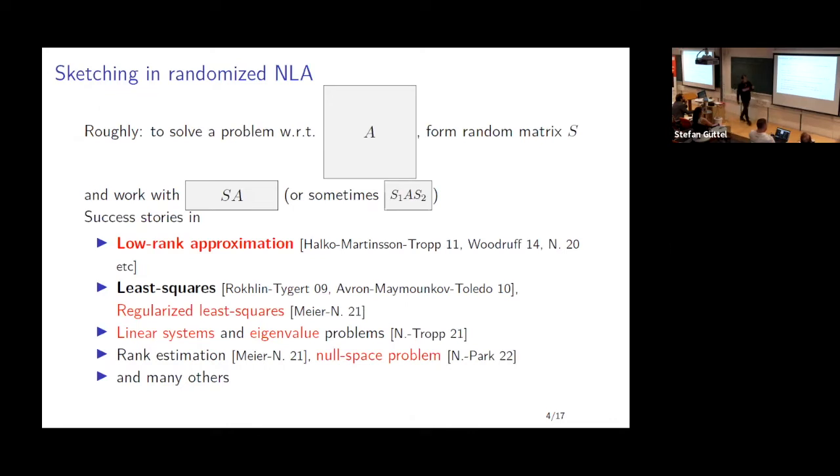So massively successful stories of this idea include low rank approximation. So Halko, Martinsson, and Tropp, I believe most of you know, this is an amazing paper that really popularized how effective randomized linear algebra can be. There's least squares. Blendenpik is famous. The regularized least squares, which I will talk a little bit about later. I have a paper with Joel Tropp that talks about linear systems and eigenvalue problems, very much based on sketching. And I'll also talk about null space problems at the end, and many others.